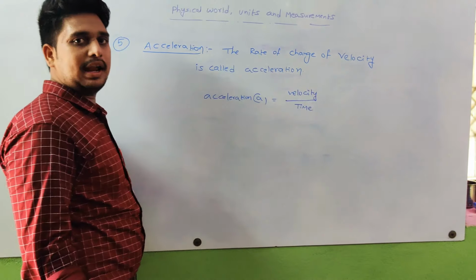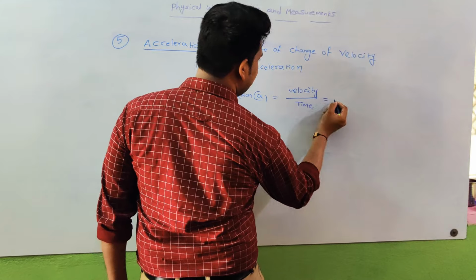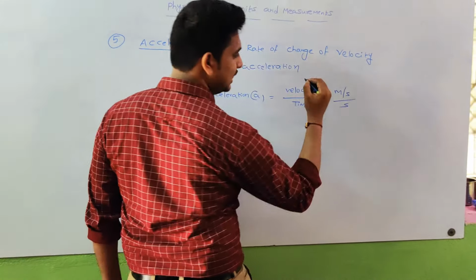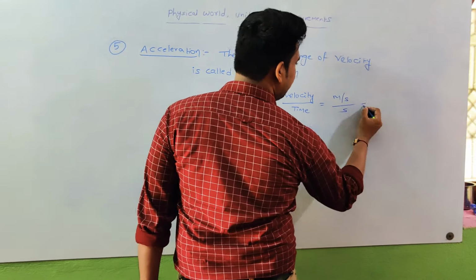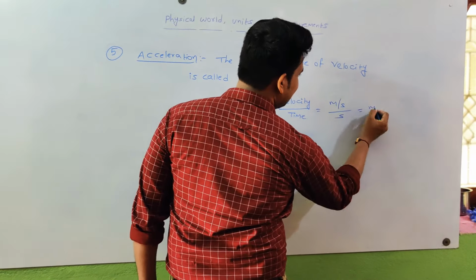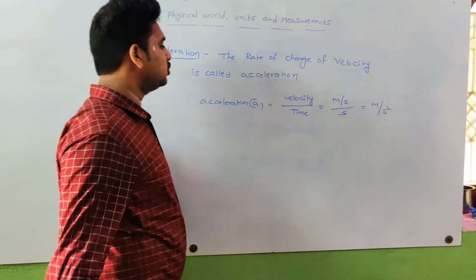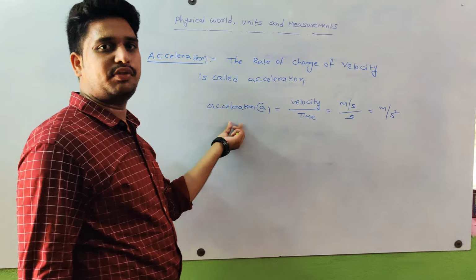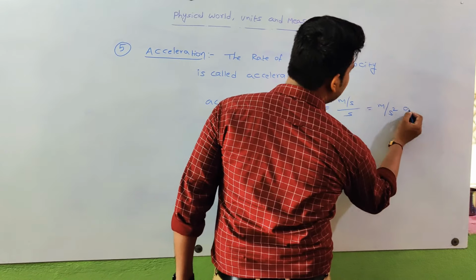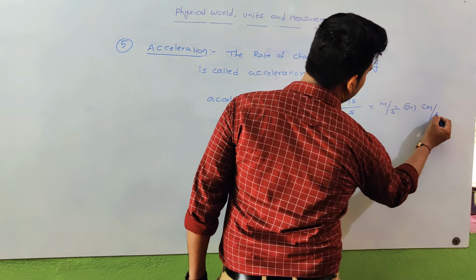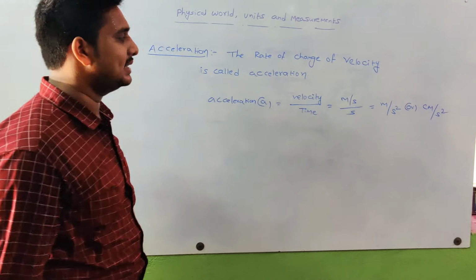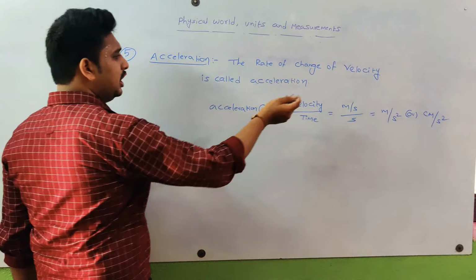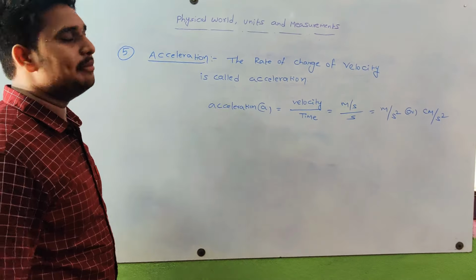What is the unit of velocity here? The unit of velocity is meter per second, and time is represented in seconds. Then what do we get in total? Meter per second by second, which is meter per second square. So meter per second square is the unit of acceleration in the MKS system. In the CGS system, it is centimeter per second square. If you know the unit, then it is easy to write the dimensional formula.